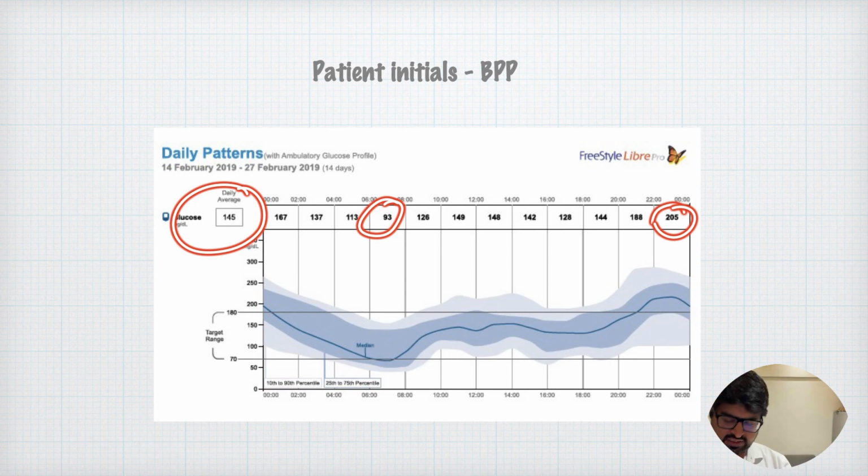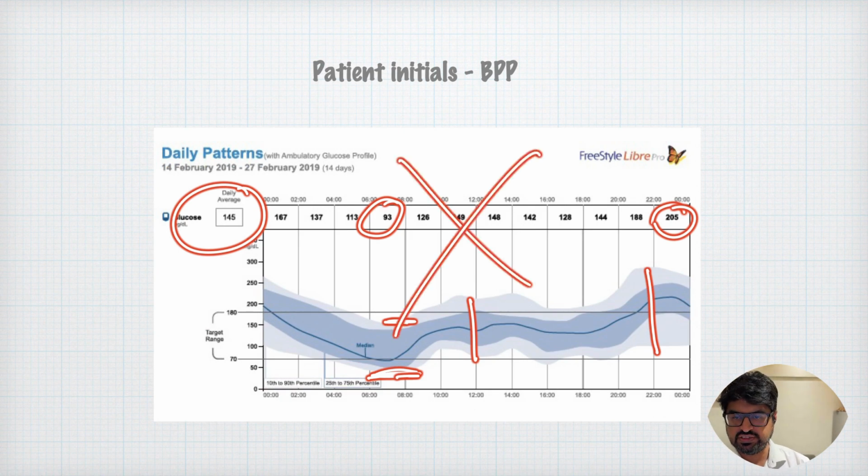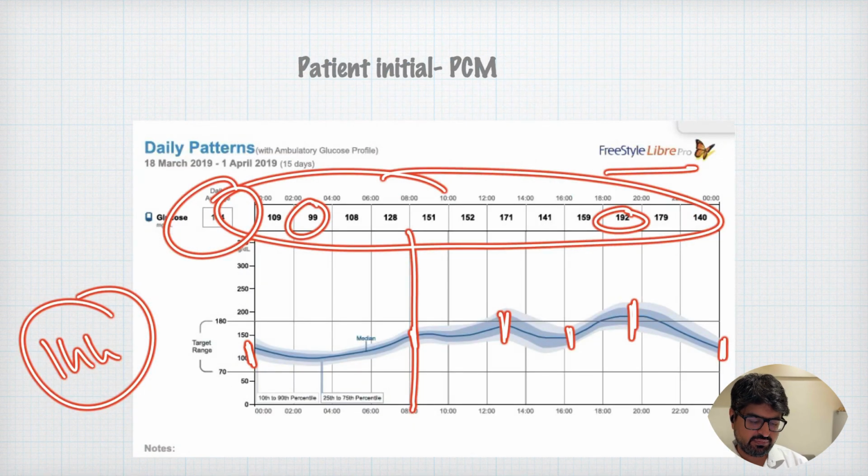But if you see on various days, that is interday, you can see the glycemic variability, the thickness of the graph is very, very large. Okay. So on some days, for example, if you see here, some days the patient at 8 o'clock is having hypoglycemia, and some days the sugars are almost close to 200. So this patient, though having good average and good HbA1c, the glycemic variability is very, very profound. So this patient is not going to do very well on a long-term basis. This patient is going to have a lot of diabetes-related complications, whereas this patient will have relatively less diabetes complication.